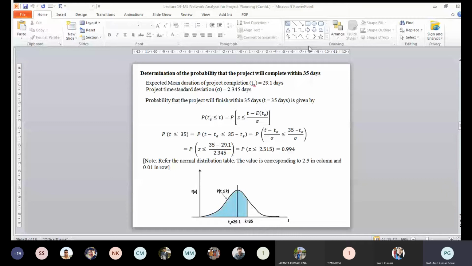If we have a normalized distribution with mean 0 and standard deviation 1, we can calculate for any value, for 35, for 36, and for any expected mean value, using the same table. Otherwise, for every different value we would require a different table. That is not possible, and that's why the normal distribution table is required.